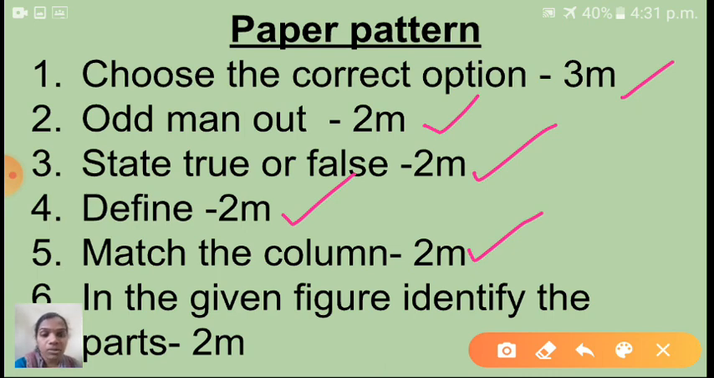For all these questions you have an option. Sixth one is, in the given figure identify the parts. Here a diagram will be there, and I will give the labeling part also. You have to write what exact label will come in that particular part. That you have to click. Understood children? This also has options.